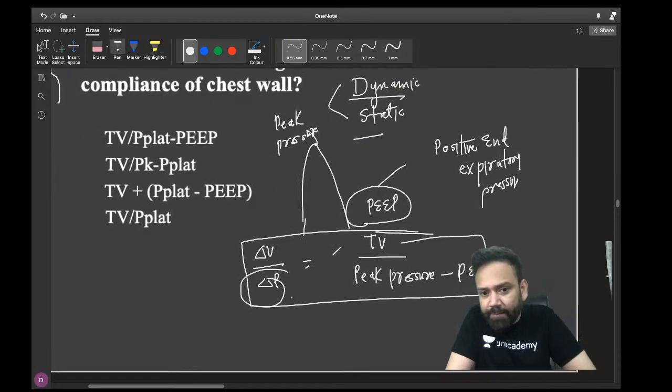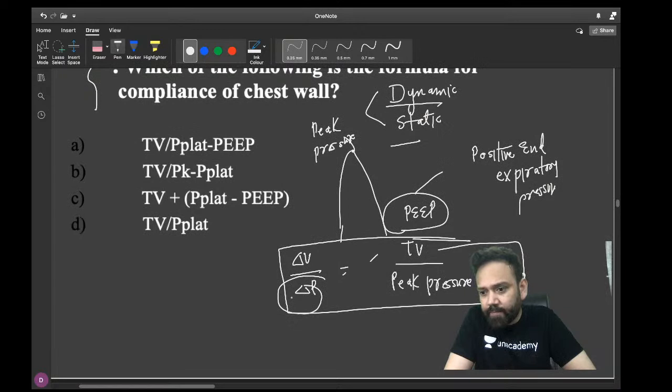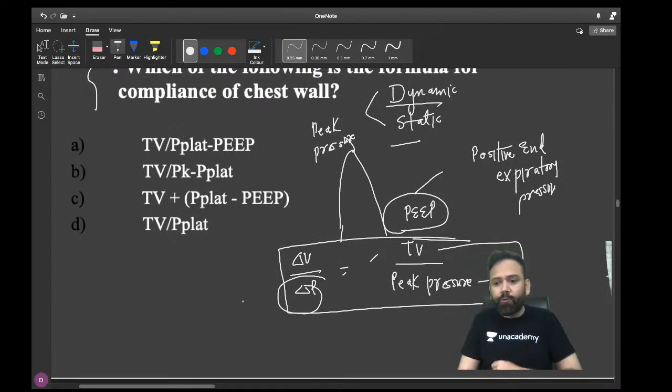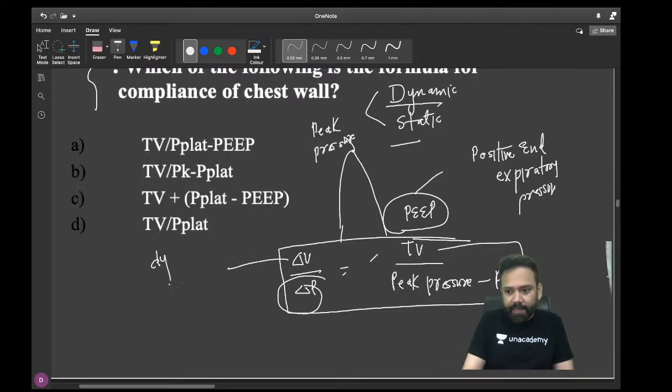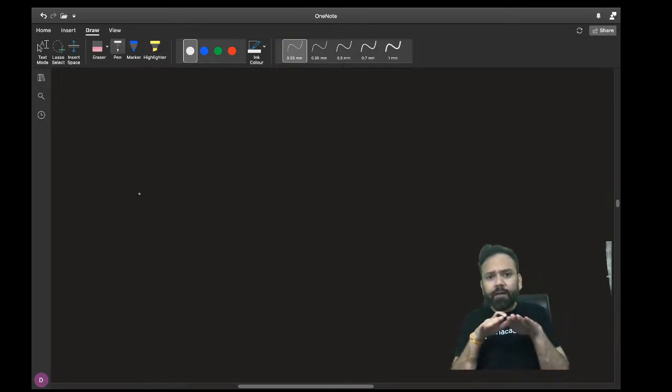Is this dynamic compliance or is this static compliance? What do you think? It is dynamic. Yes, dynamic compliance. So this will be the formula for dynamic compliance. Very, very, very important question. Please remember that.